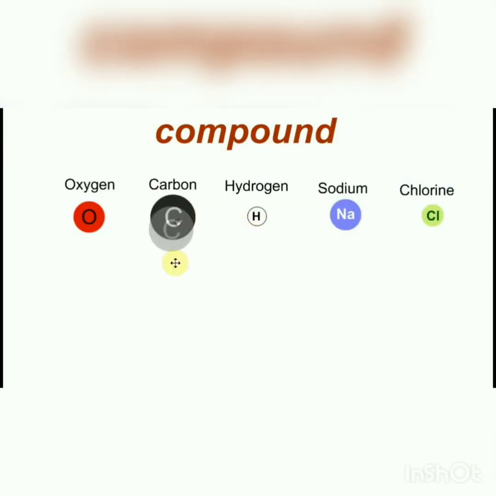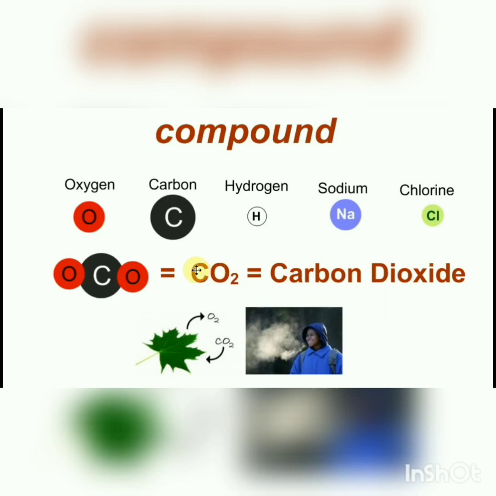Now let's try another one. I am taking one atom of carbon and 2 atoms of oxygen. What do you think I'm going to get when these react together? Well, I get carbon dioxide, CO2, the gas we breathe out. We breathe out carbon dioxide while plants use it during the process of photosynthesis. Carbon dioxide has properties different from that of carbon and oxygen.